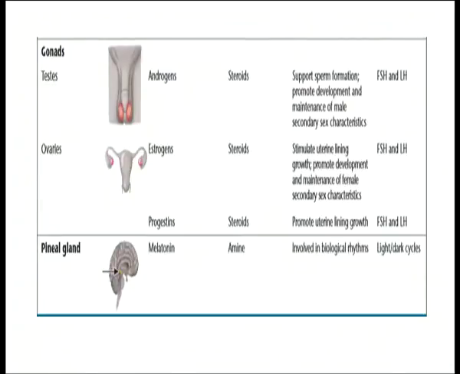It secretes melatonin, which controls our rhythmic cycle.